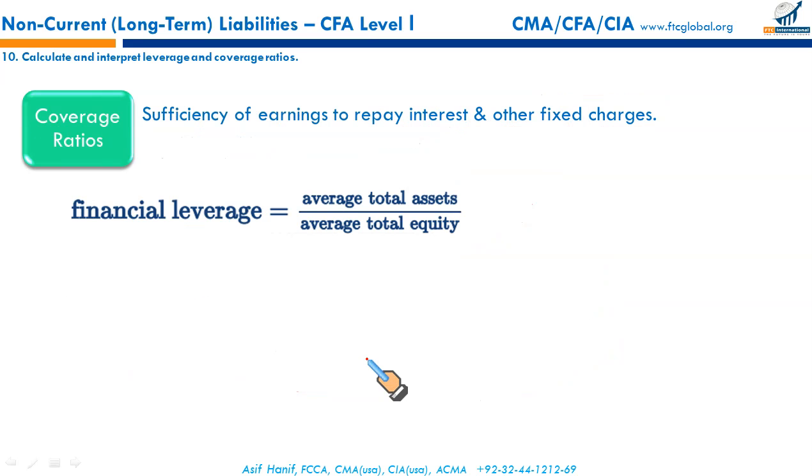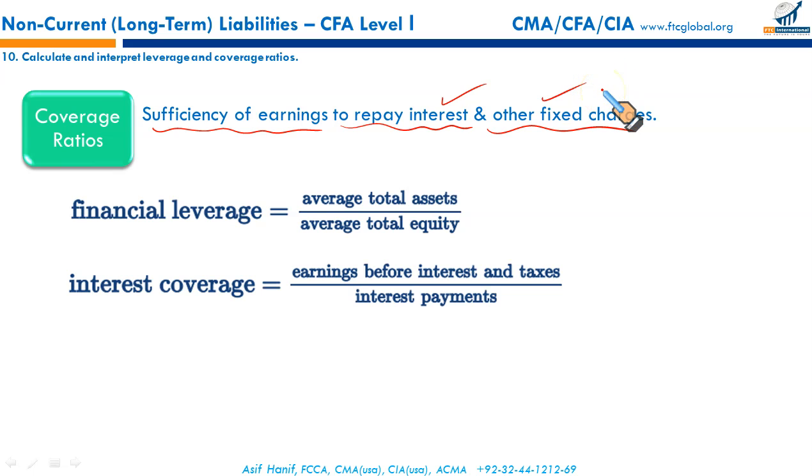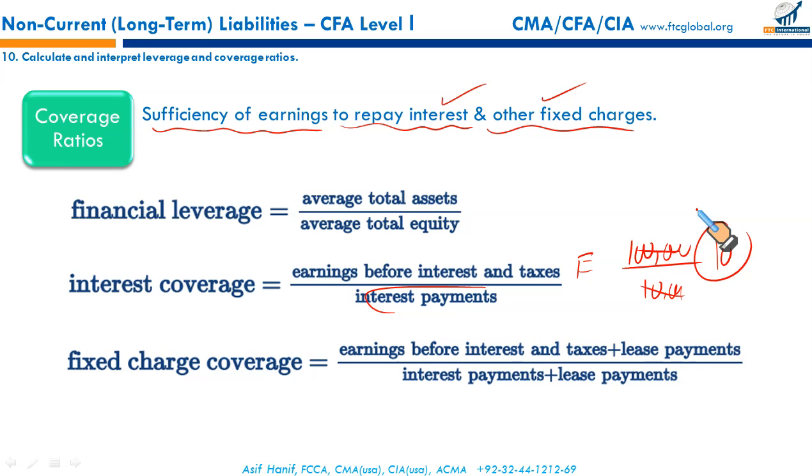Coverage ratios, we have already done these as well. They measure the sufficiency of earnings to repay interest or other fixed charges. Do you have sufficient earnings to comfortably make the payments required for interest and fixed charges? This one is earnings before interest and tax upon interest payment. Let's say you have $100,000 in earnings and your interest payment is $10,000; we can comfortably pay our interest 10 times, even though we have to pay it only once. So this shows the level of comfort with which you can make certain fixed payments.